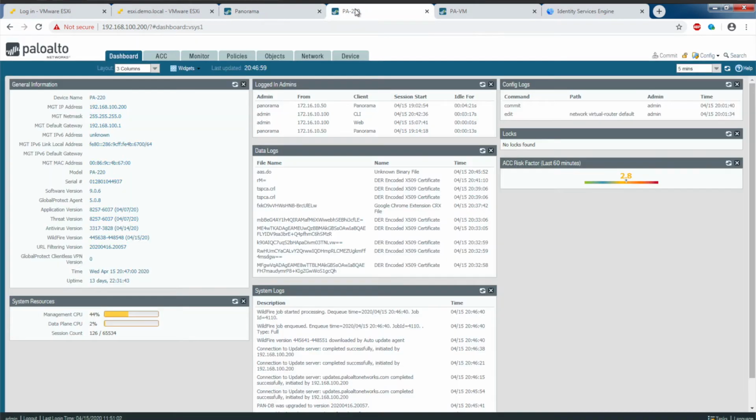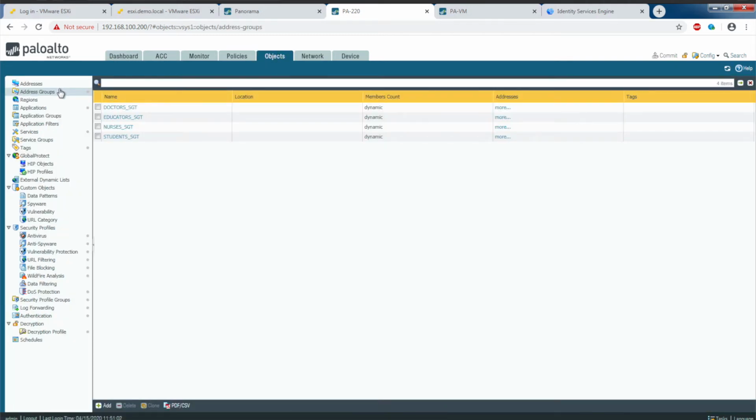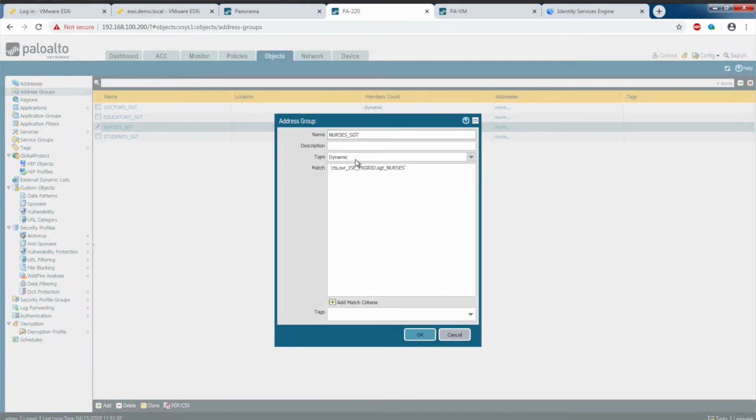the actual firewalls themselves, let's go to Objects and under Address Groups. So these dynamic address groups were previously defined. Since we're working with the nurse1 user, I'll bring up this dynamic address group.